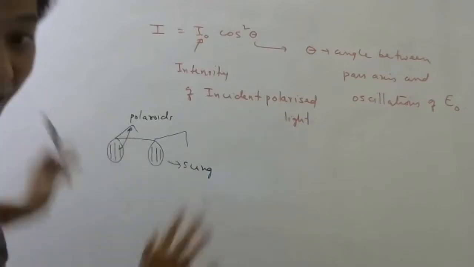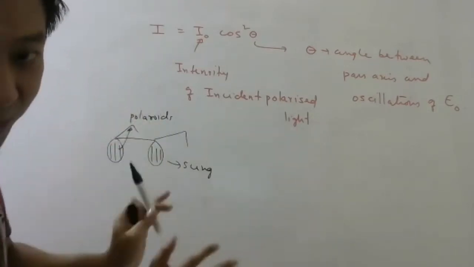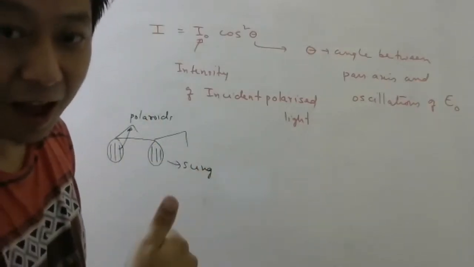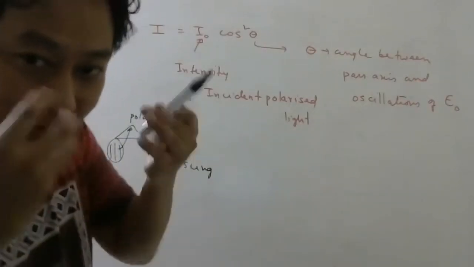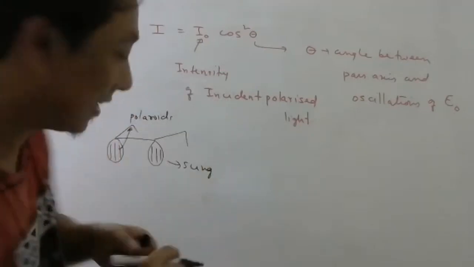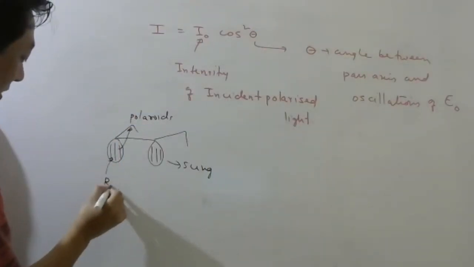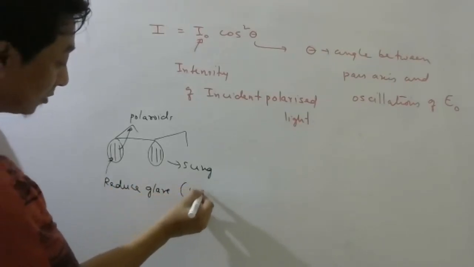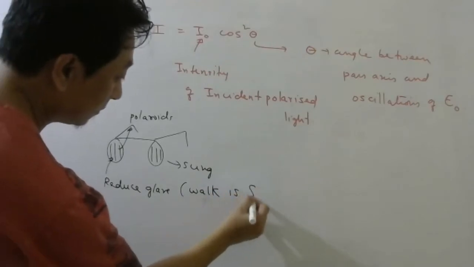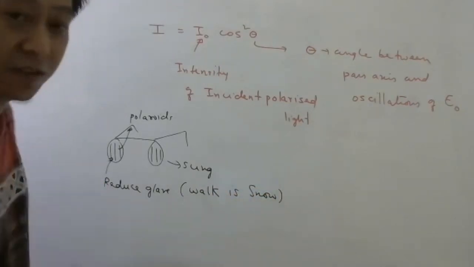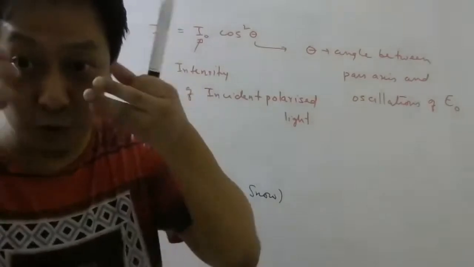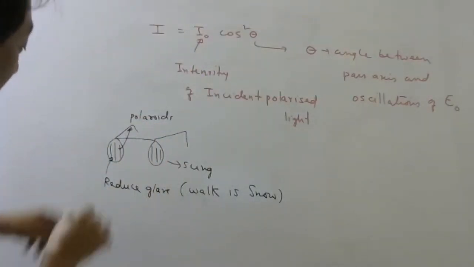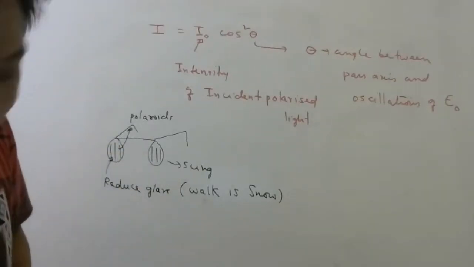When there is too much brightness in the surrounding space, half of the light falling will be absorbed and half will come inside. So people will feel less glare. So this is to reduce glare. It is very useful when you walk in snow. You must have seen people walking in the snow using those big goggles. They have Polaroids, and this is the direction of the path axis.